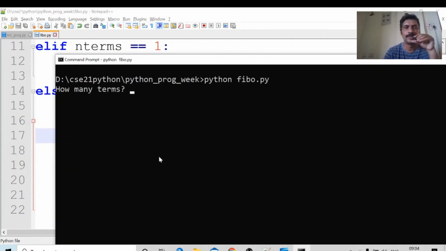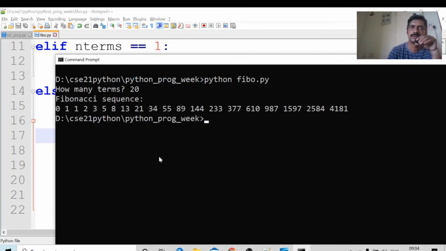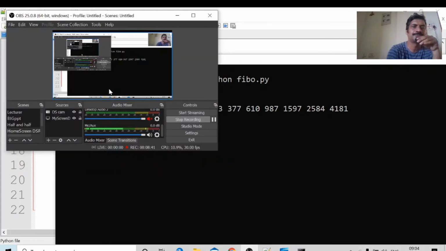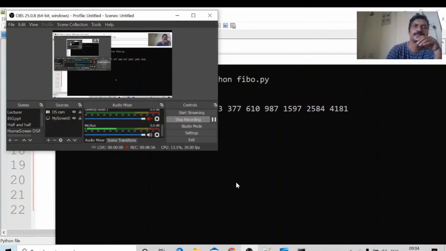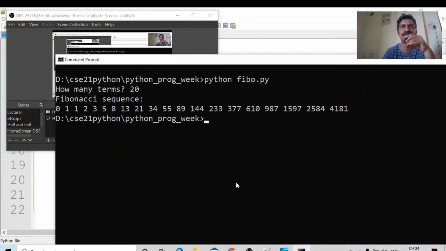fibo. How many terms do you want? 20 terms. These are the first 20 terms in the Fibonacci series. The definition of the Fibonacci series is that the next term is the sum of the previous two terms. Suppose the previous two terms are 3 and 5. The next term is 3 plus 5, 8. This is the program for printing the Fibonacci series up to 20.